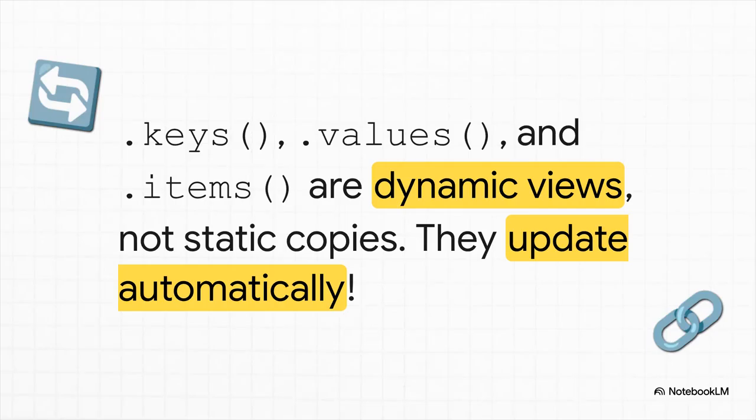Wait, what? How is that possible? We made the keys variable before we added the new item, so how could it possibly know about the change? So here's the secret. Methods like .keys, .values, and .items don't just give you a one-time copy, they give you a live view into the dictionary. Think of it like a window. When you look through the window, you see the dictionary as it is right now. If the dictionary changes, what you see through the window changes too, automatically.